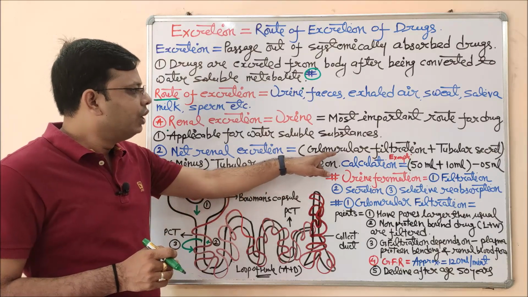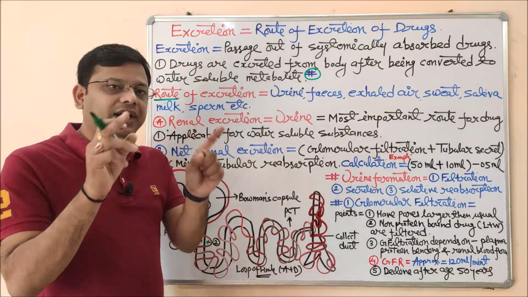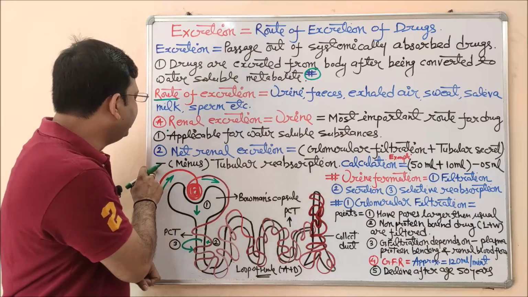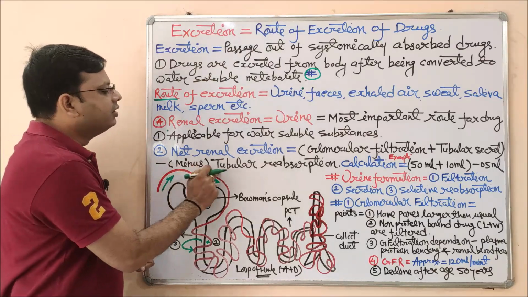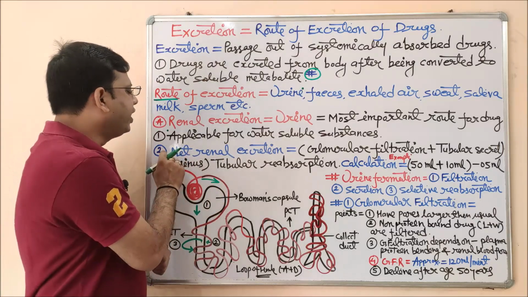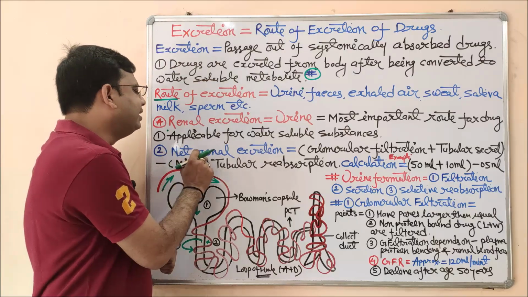This formula says glomerular filtration plus tubular secretion, and the sum of these two processes gets reduced, that is subtracted, by the tubular reabsorption. This is a simple formula to calculate net removal of drug from urine, or net renal excretion.